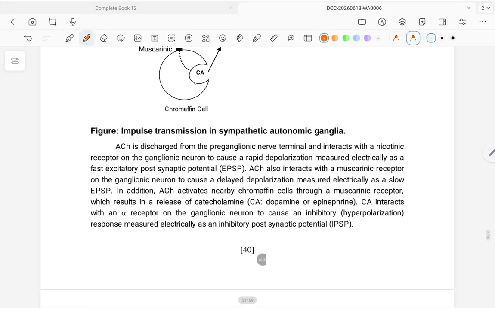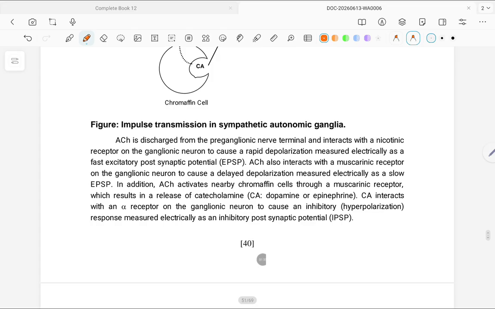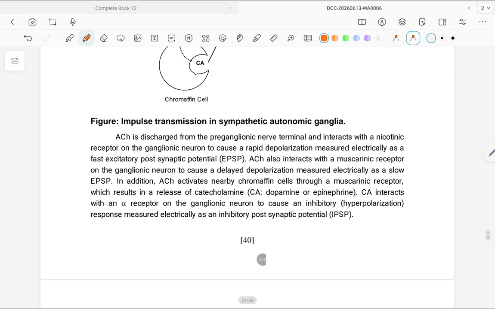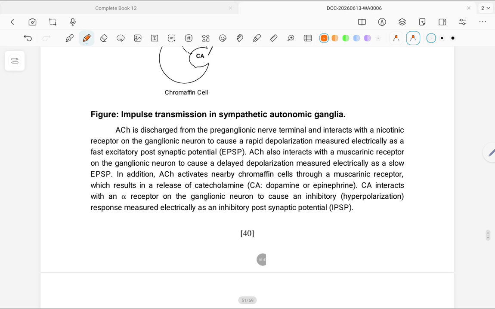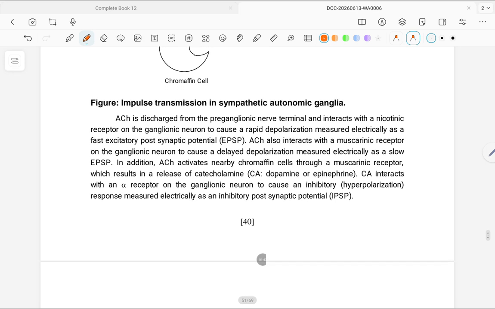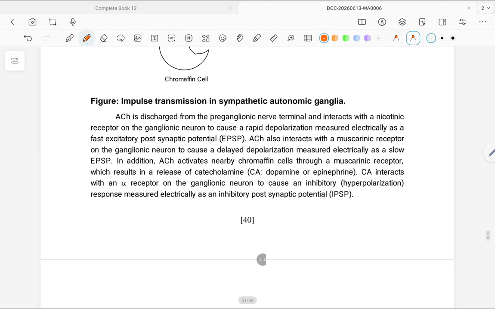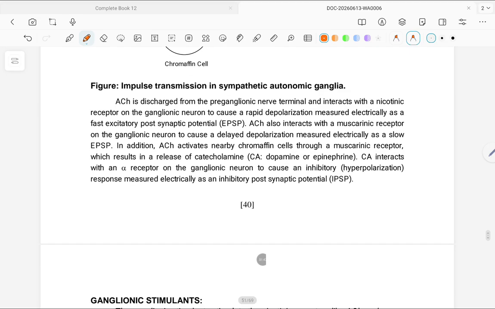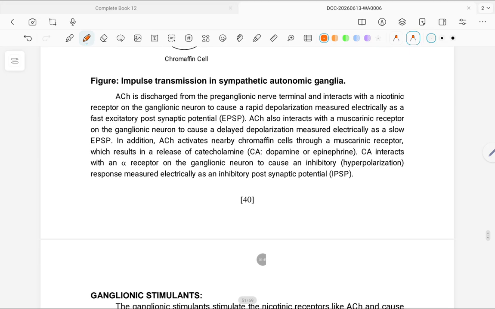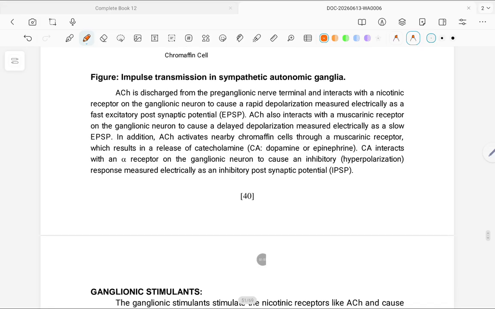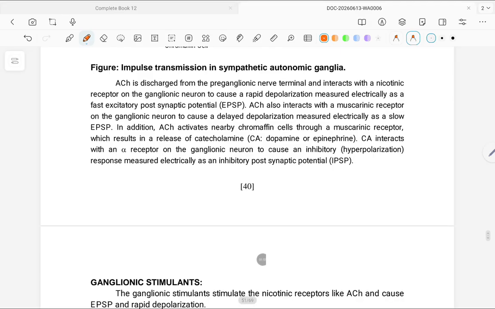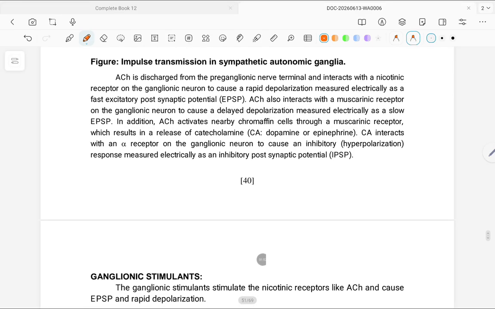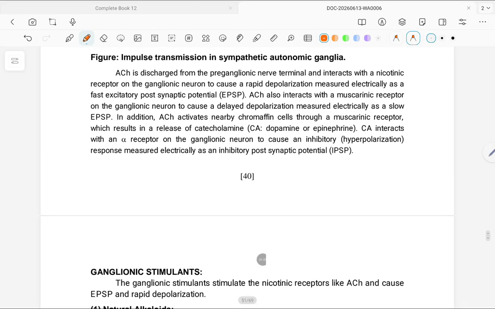ACh is discharged from the preganglionic nerve terminal and interacts with a nicotinic receptor on the ganglionic neuron to cause a rapid depolarization, measured electrically as a fast excitatory postsynaptic potential (EPSP). ACh also interacts with a muscarinic receptor on the ganglionic neuron to cause a delayed depolarization, measured electrically as a slow EPSP.